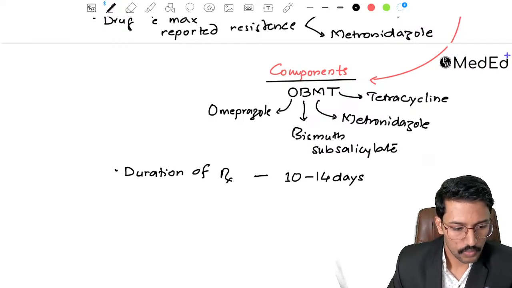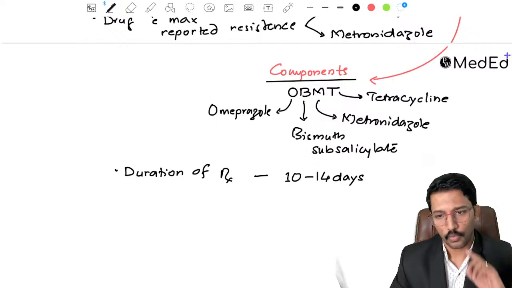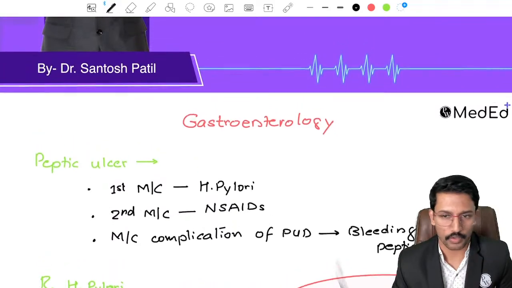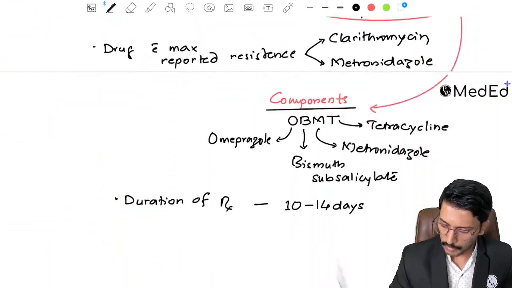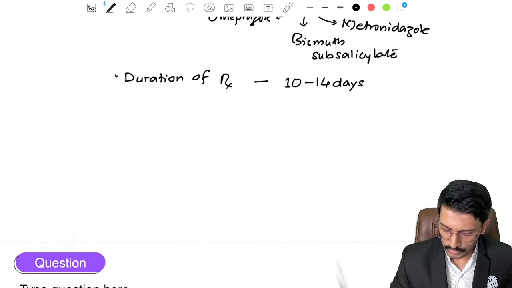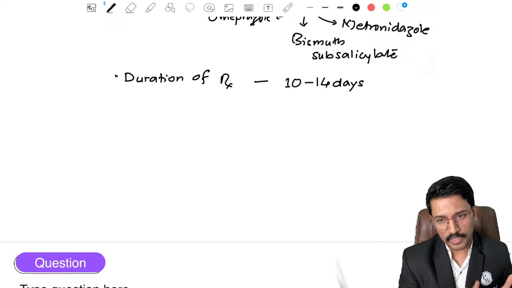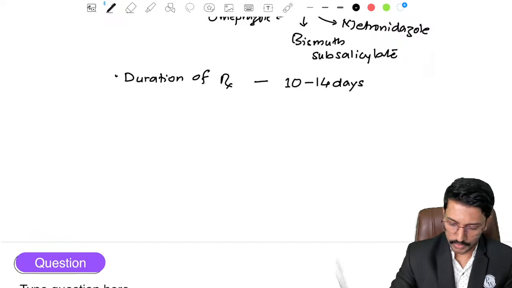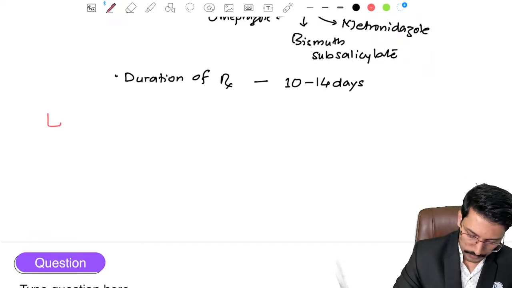Now coming to the next important topic, what else can be asked from the gastroenterology? Peptic ulcer, these are the important golden points. Okay, after peptic ulcer, the rest of the things are mostly from the surgical side. So let me move to the hepatology. Okay, so when it comes to the liver,